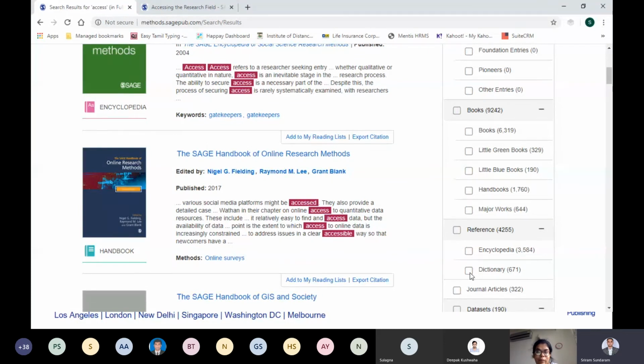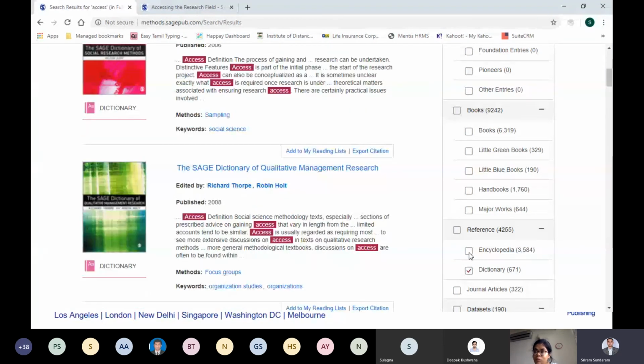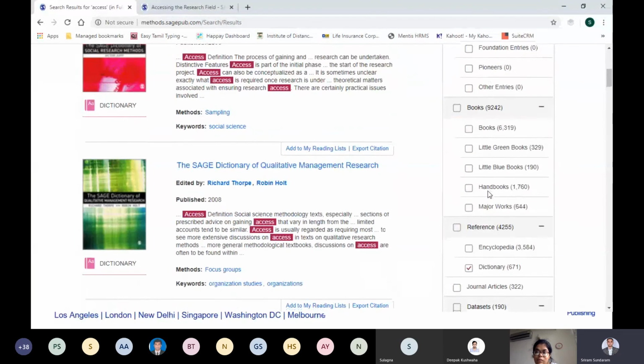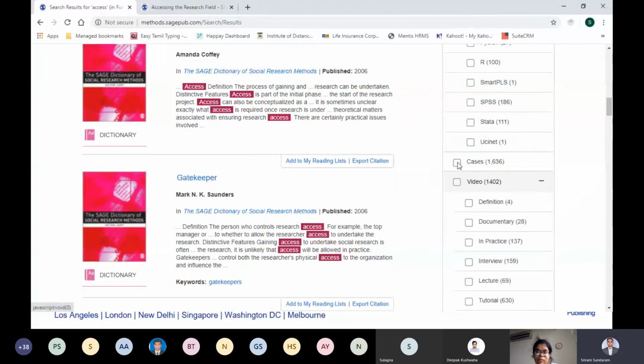So if I need to restrict myself to a definition, I will select only dictionaries. Or if I want to understand further, I will select encyclopedias. And if I want to read further, then I will get into books. If I know the concept very well and want to read only the case studies, then I select only the cases. Or if I want to see only videos, then I select videos.